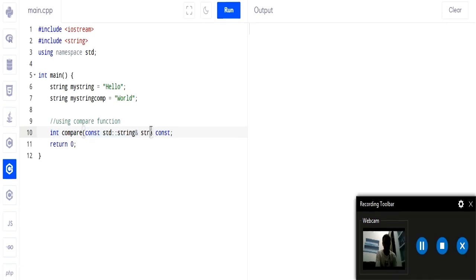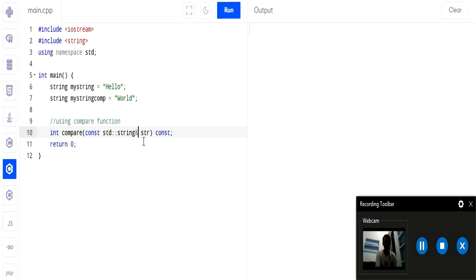Now let us understand the parameter which we have passed inside the compare function. So here we are passing const string ampersand str. So this is the parameter and it is a reference to the string object. Okay, and why are we using a reference? See, when we write string ampersand, it means reference. It can be string, it can be integer, it can be double, but when we add ampersand in the end, it means reference to something, and here it is a reference to a constant object. Okay, and why do we use a reference?